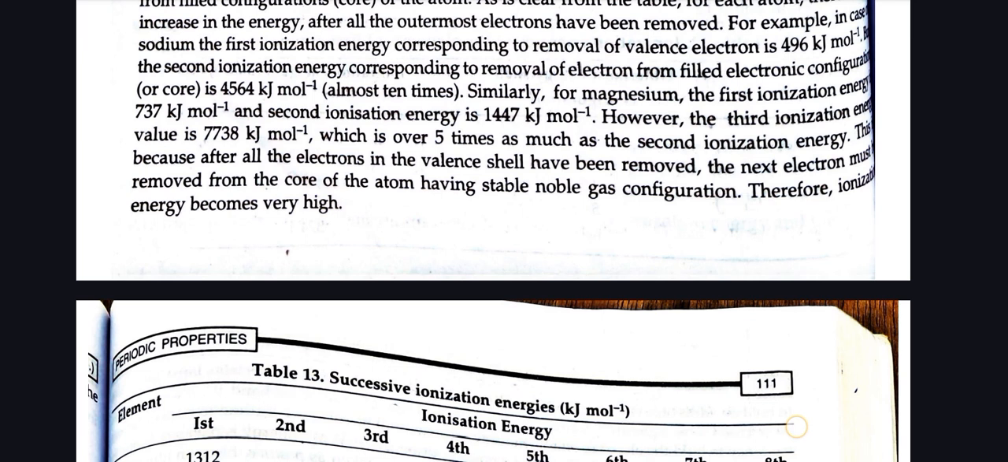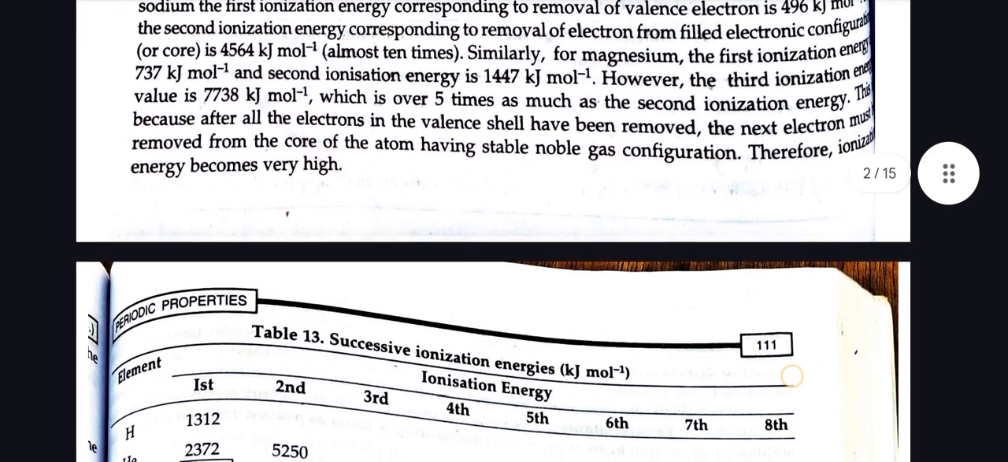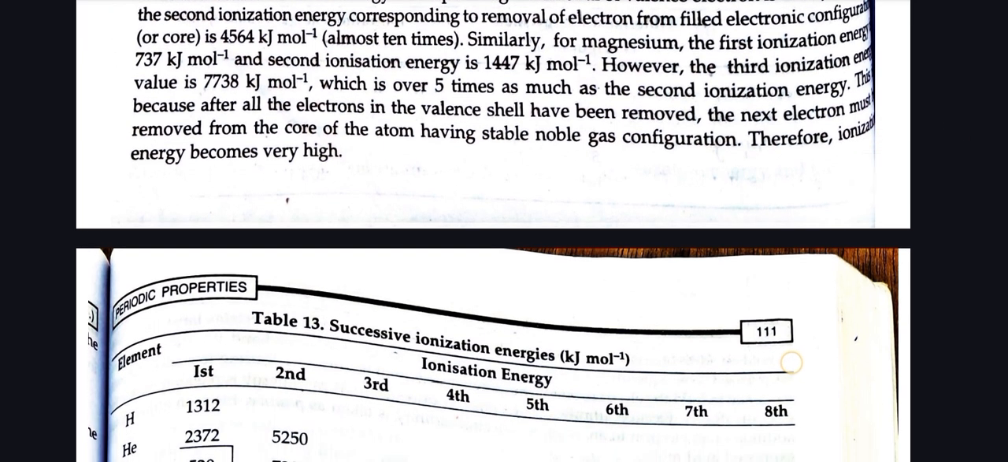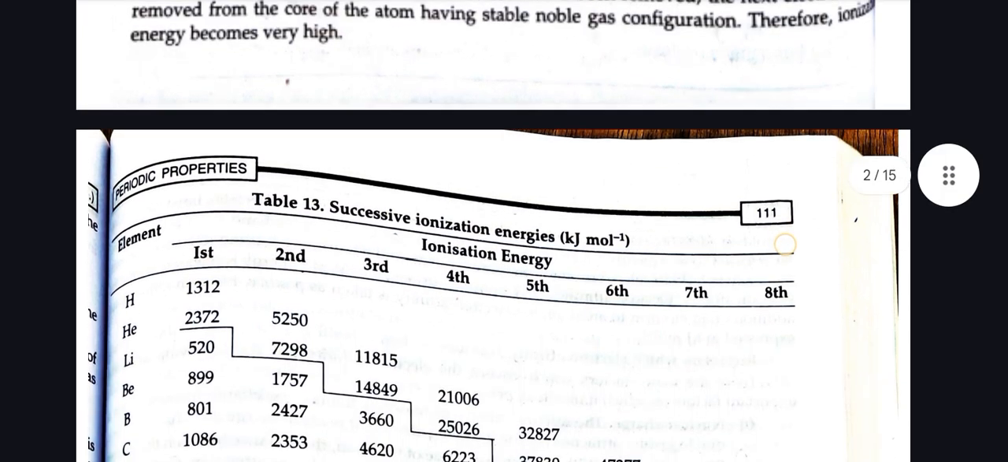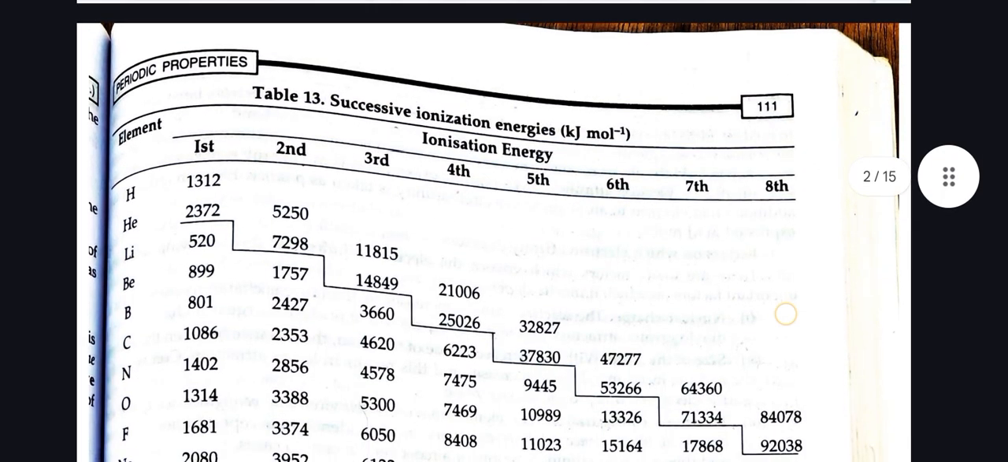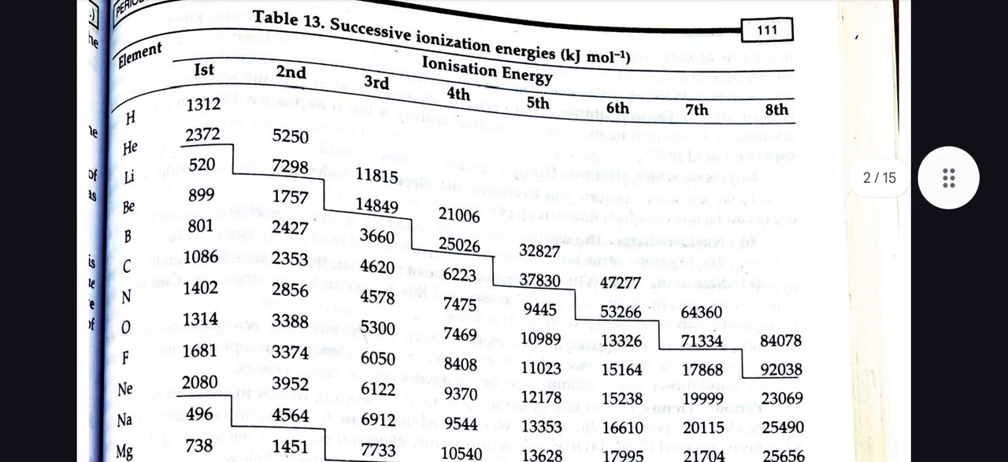This is because after all the electrons in the valence shell have been removed, the next electron must be removed from the core of the atom, having a stable noble gas configuration. Therefore, ionization energy becomes much, much higher.